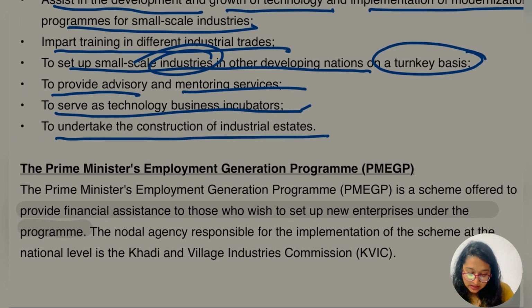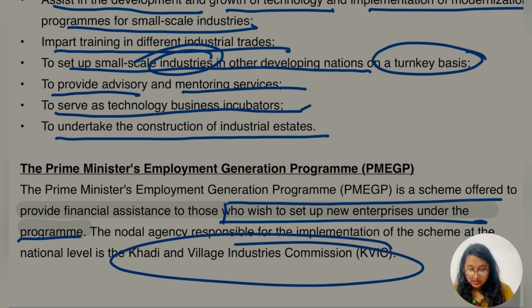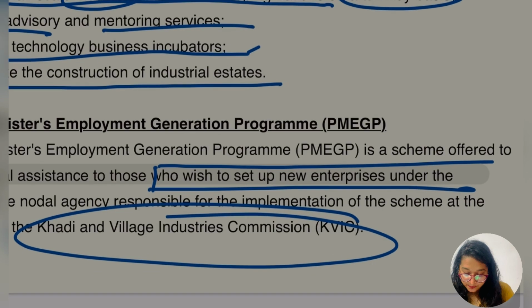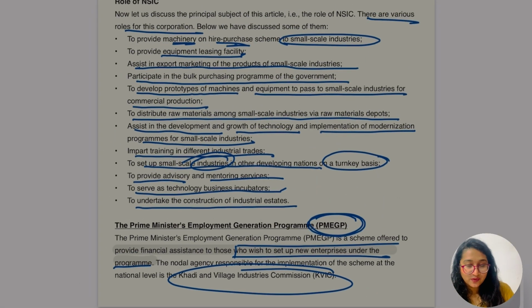The Prime Minister Employment Generation Program is a scheme offered to provide financial assistance to those who wish to set up a new enterprise under a program. So this financial assistance was given only to those who want to set up a new enterprise. The nodal agency responsible for the implementation of the scheme at the national level is the Khadi and Village Industry Commission. So yes guys, you have to keep these words in mind, and what is the full form of these things.